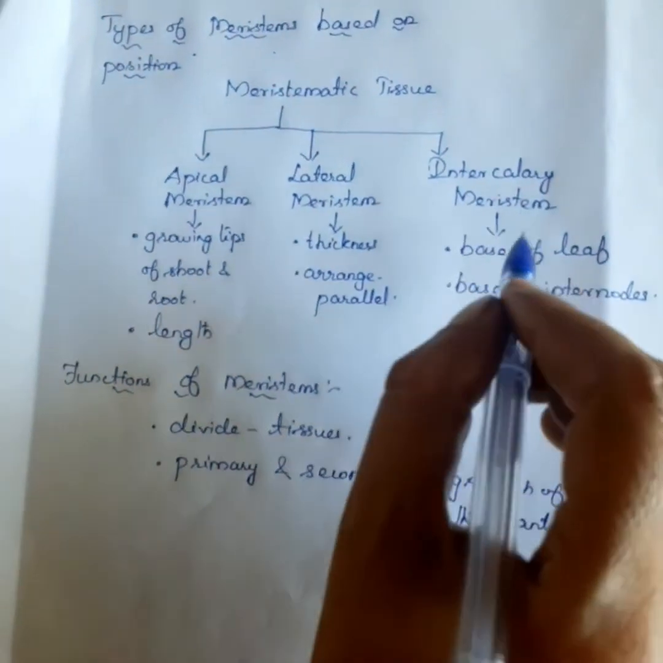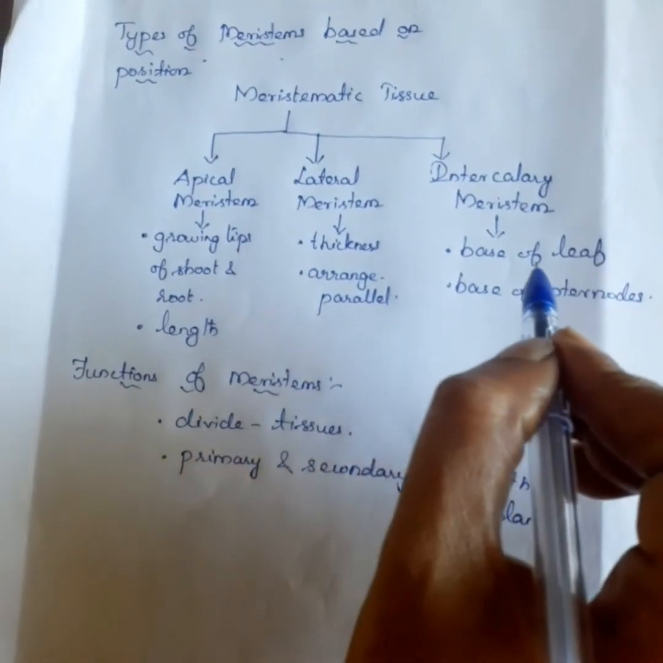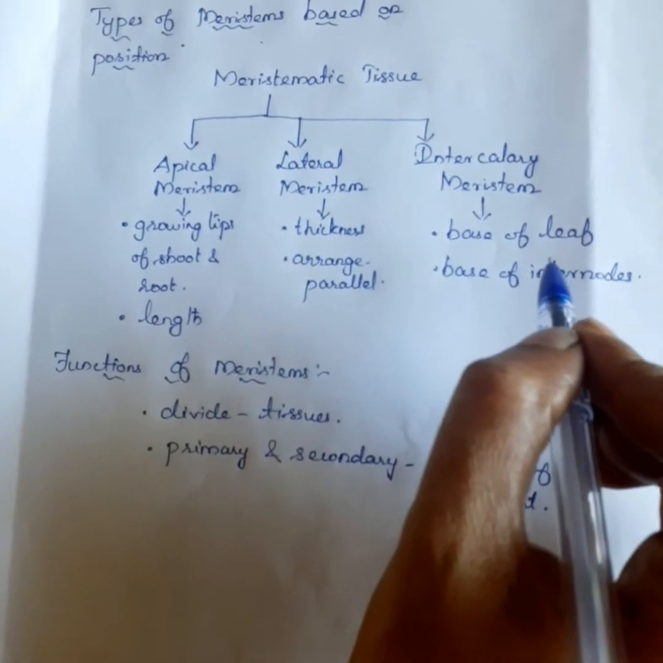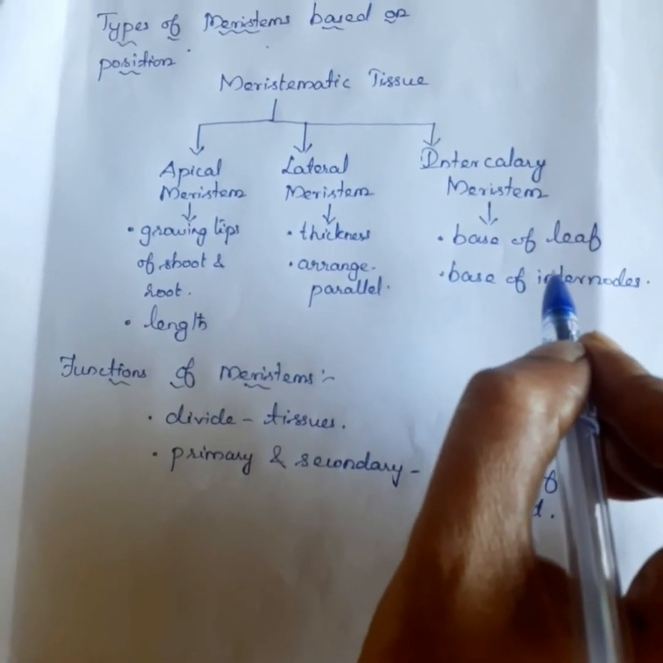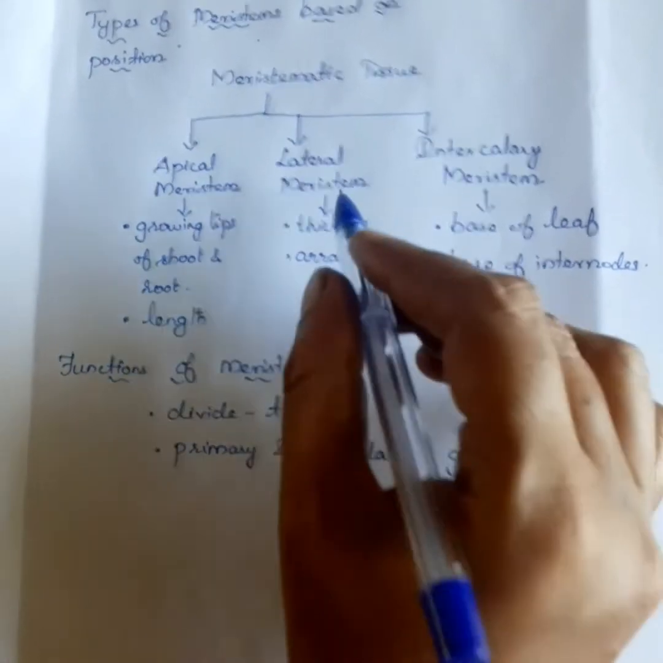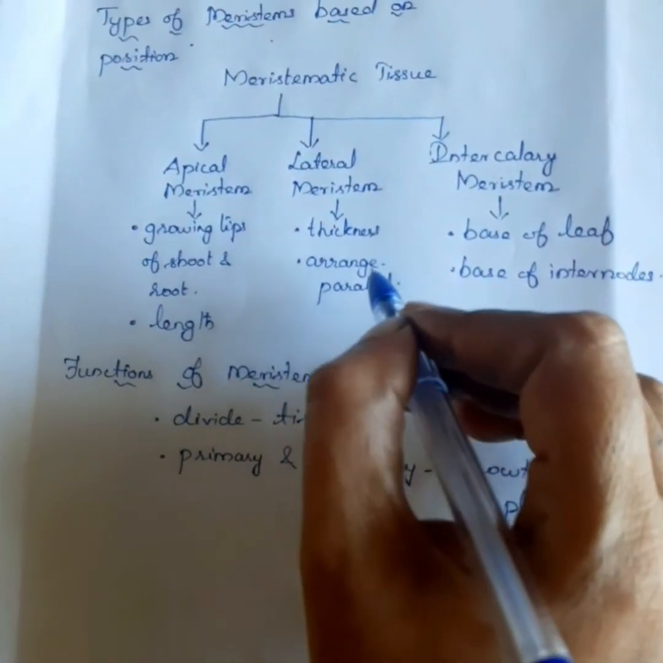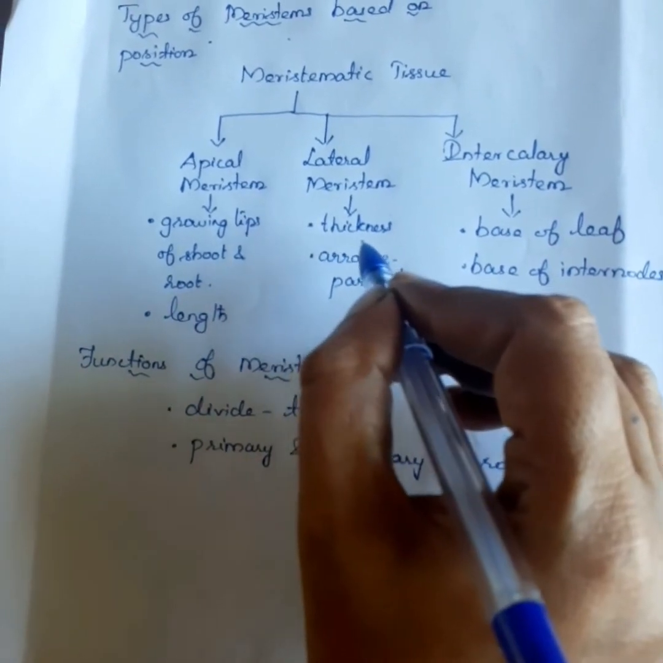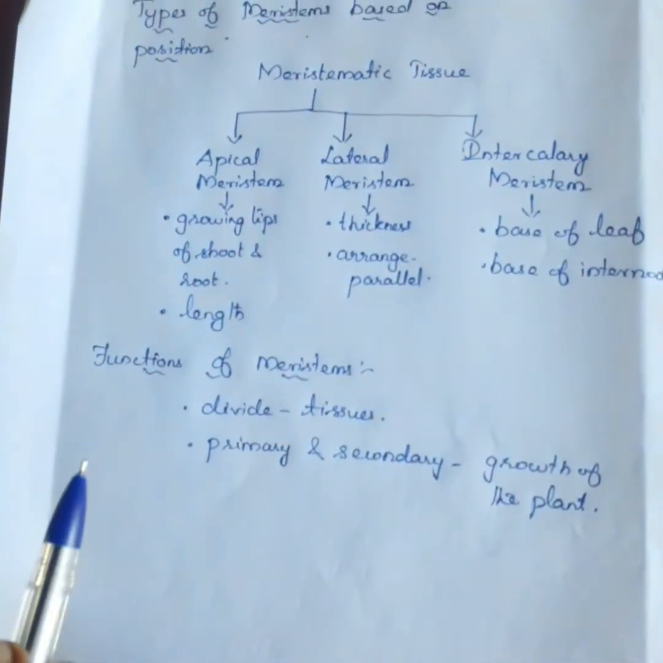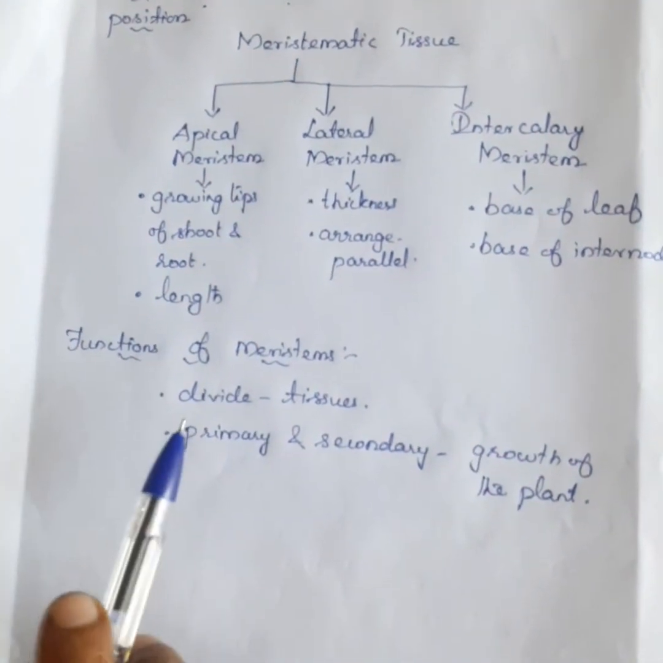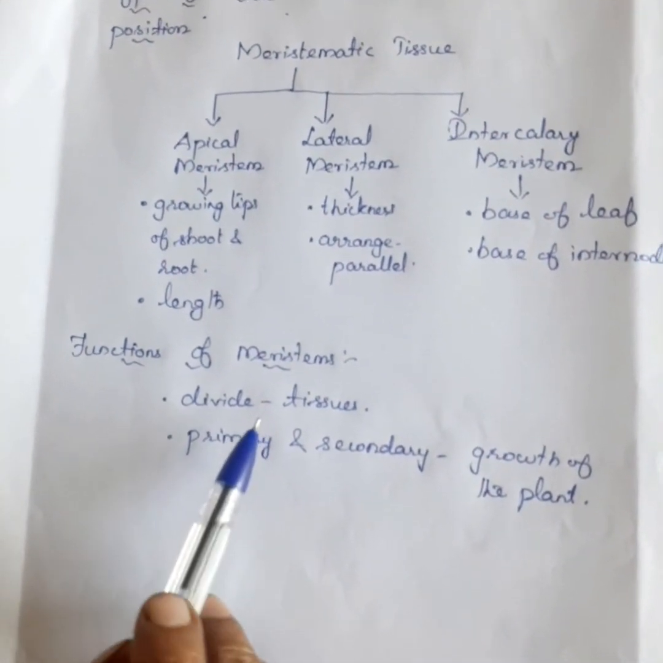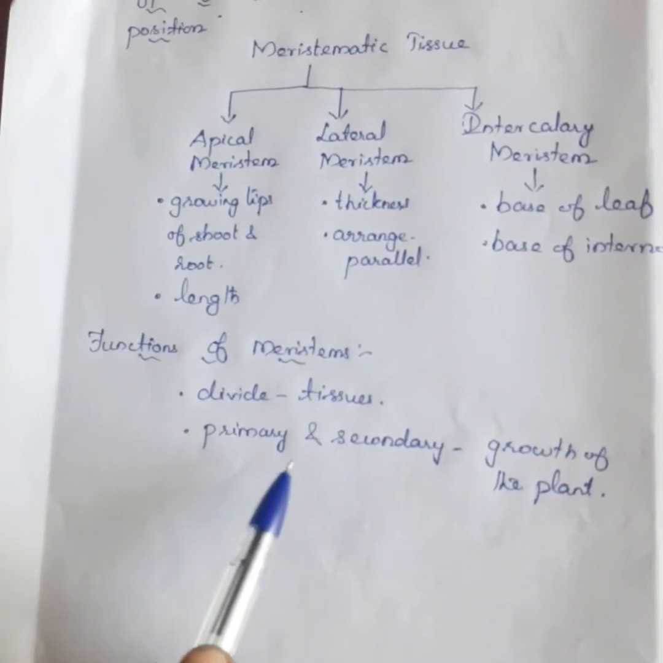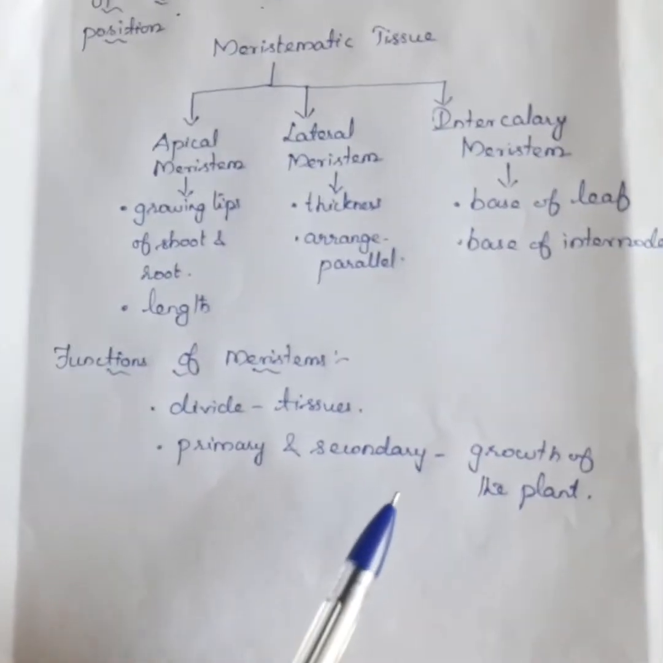Next, intercalary meristem. It is found in the region of permanent tissue, at the base of the leaf and the base of internodes. And lateral meristem is arranged parallel, and it causes the thickness of the plant. Next, what are the functions of meristem? These meristems are actively dividing tissues and are responsible for primary and secondary growth of the plant.